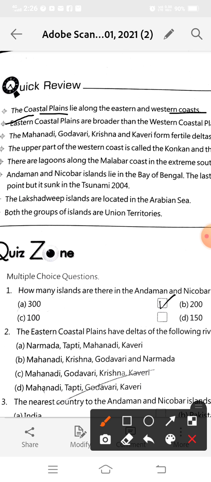Next, eastern coastal plains are broader than the western coastal plains. It means western coastal plains are narrow compared to eastern coastal plains.